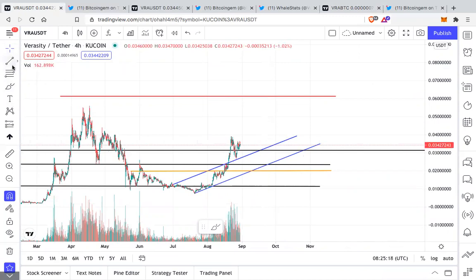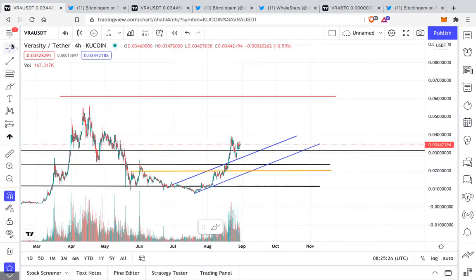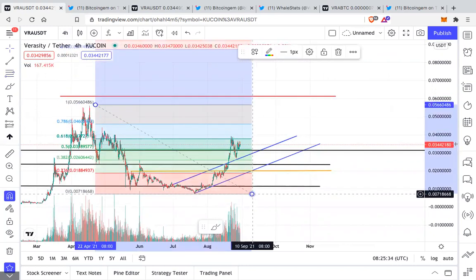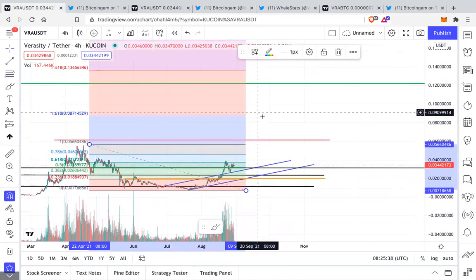But if we look at the Fibonacci, and let's take from the top till the bottom and see what are the important levels that we might get in this new leg. And we can very clearly see the first important level is at 0.087.